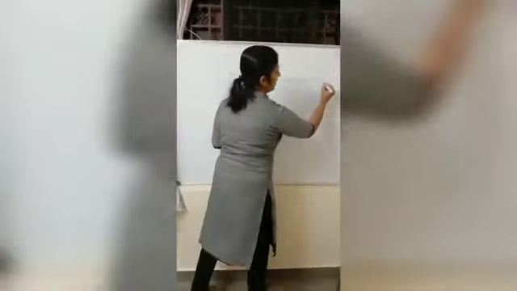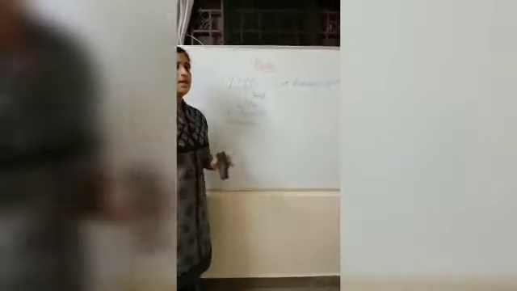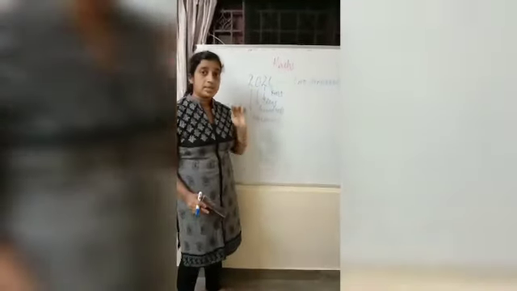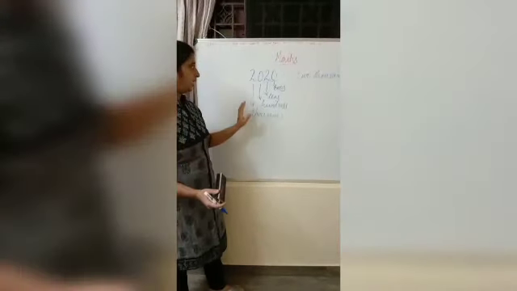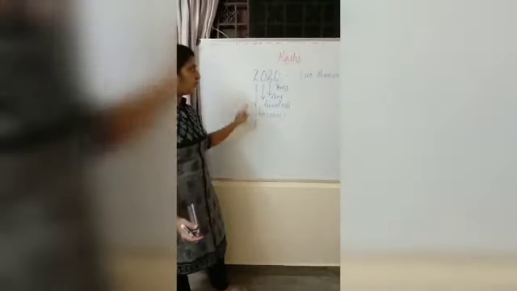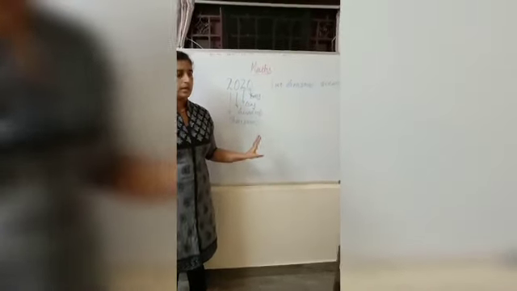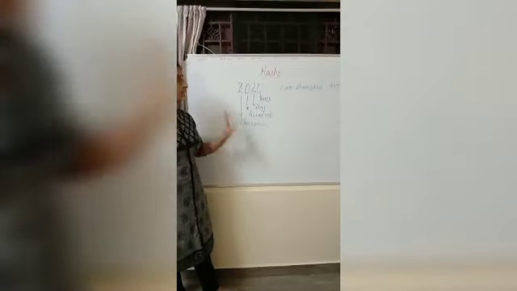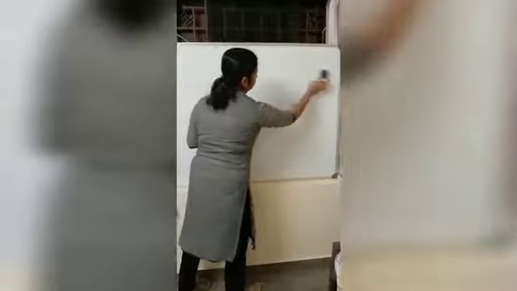So two thousand twenty. Which is this year? 2020. The main thing is if there is 0 at hundreds place, we are not supposed to write any hundred. Just write the thousands place, two thousand. And what is the last two digits? 20. So two thousand twenty. We'll see one more example.